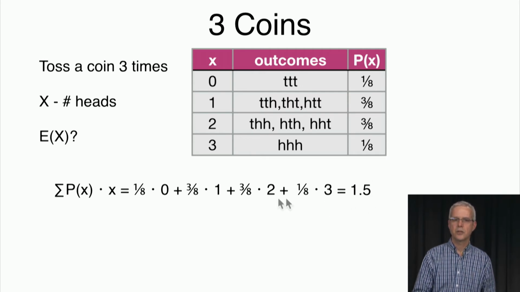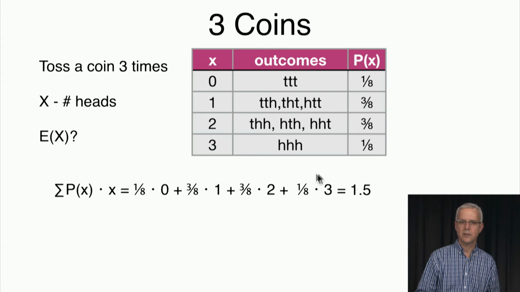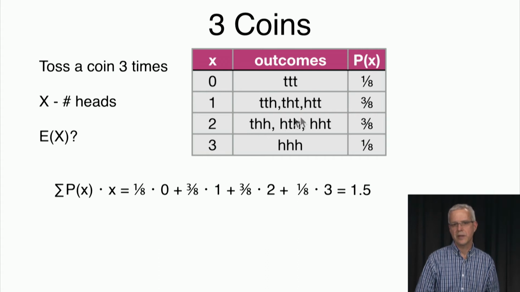Okay, so what that tells us is that this calculation is the calculation of the expected value of x, and it's also going to be, if we repeat this experiment many times, namely we toss 3 coins once, we record the number of heads that we saw, we repeat the experiment again, we record that, and so on, and repeat it many, many times, then when we look at the average number of heads that we got, this average is going to be 1.5.